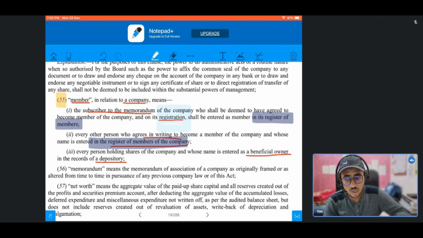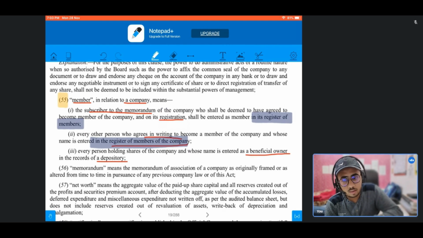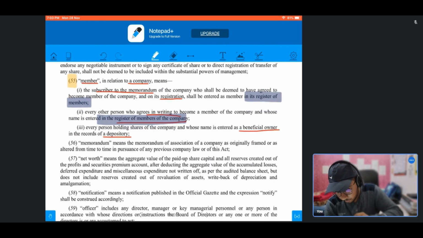So this case includes transfer of shares, transmission of shares, or the members by estoppel. When the shares are transferred or transmitted, then in that case there is a written agreement that such other person to whom the shares are being transferred or transmitted will become the member of the company. So in this case also the company has to mention the transferee's name in the register of members of the company, and from that very fact such person will become the member of the company.